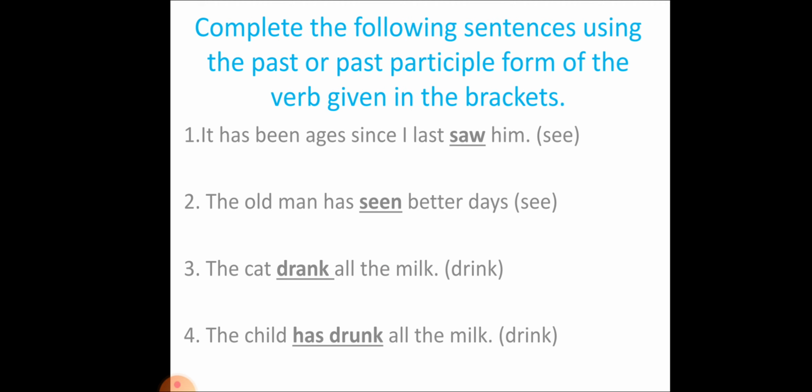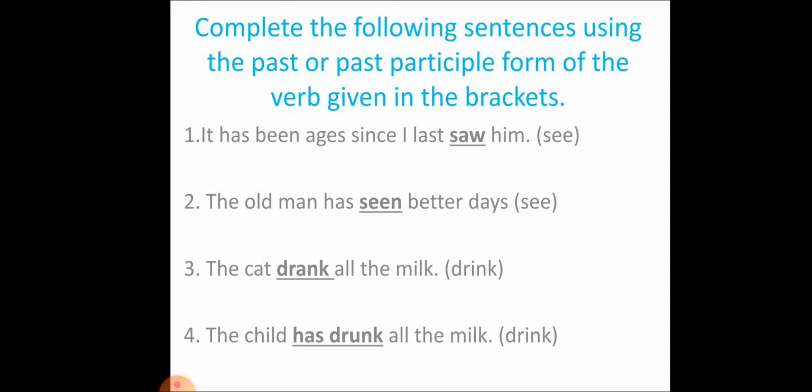Now look at the following sentences. Here you have to use the past or the past participle form of the verb given in the brackets. I have already given you the answers. It has been ages since I last saw him. So here in the blank you have to use a word which is the past tense or the past participle form of the verb see.